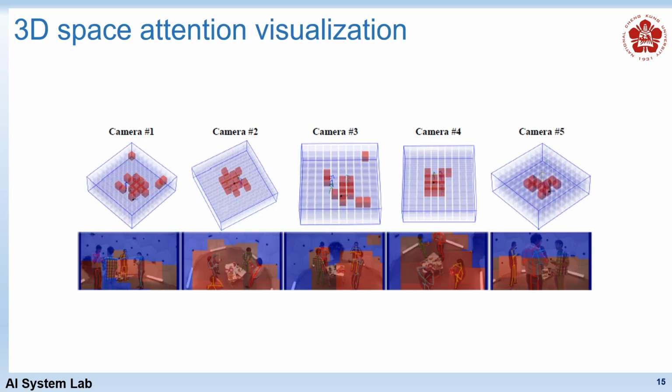We provide the space attention visualization results on the Panoptic dataset. Observing the spatial distribution of attention in 3D space, most key attention areas are focused where people are present. This result aligns with our hypothesis, confirming that the space attention mechanism discriminates the importance of different regions in the feature volume based on visibility.